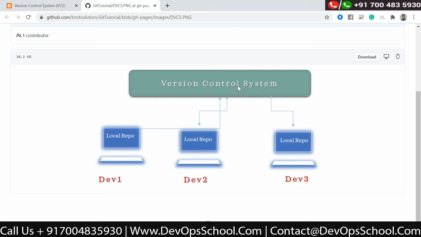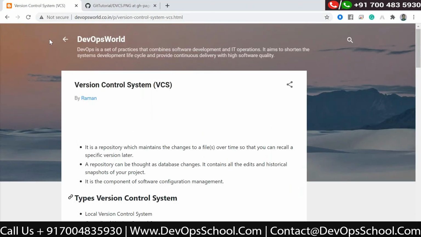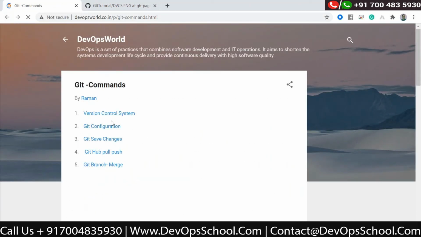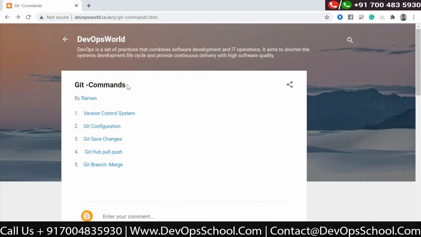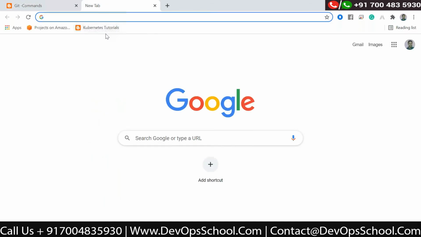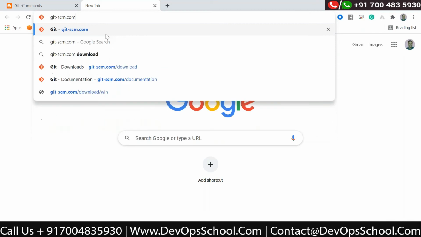Now let us move to the next part. Let us install Git first. How to install Git? You can go to the website of Git, git-scm.com.